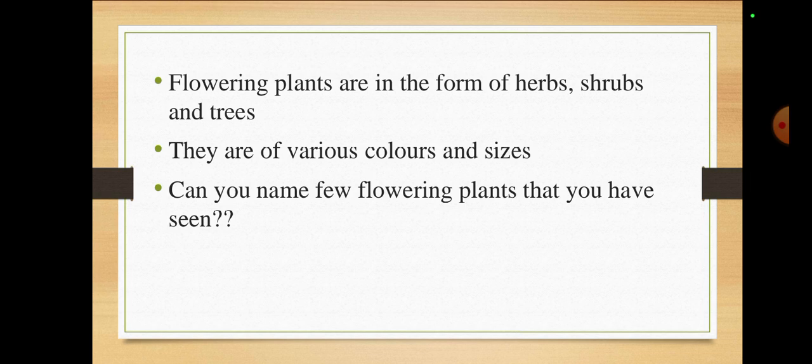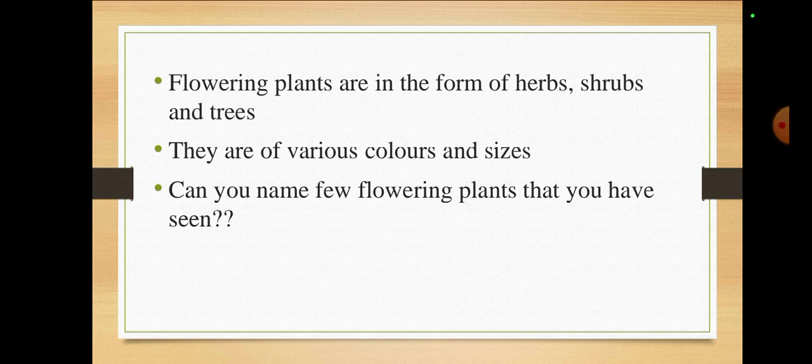They come in various colors and sizes, their color or size is not fixed. They are red, pink, white, basically what we commonly see, but there are also blue, and yellow is also very famous. There are many other colors that you can know. Can you name a few flowering plants that you have seen?